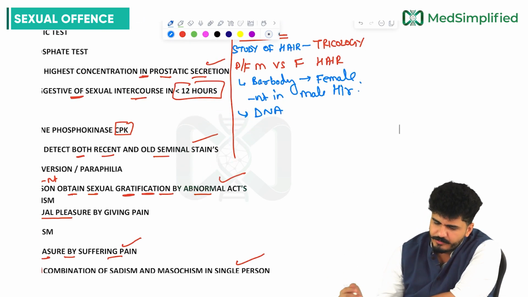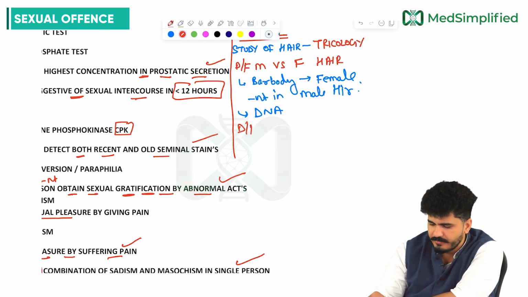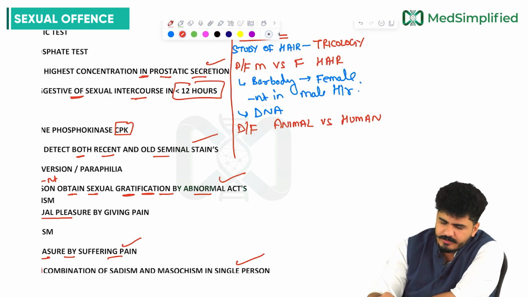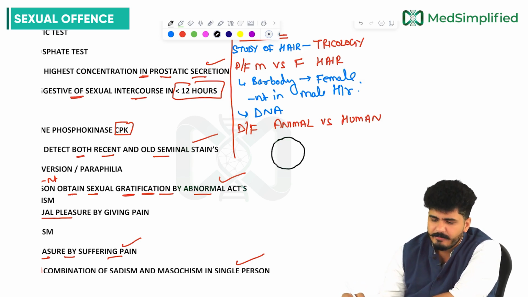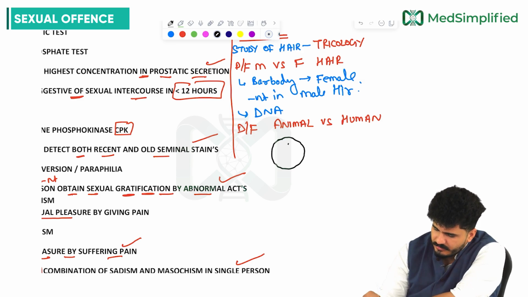Now, how will you come to know what the hair belongs to? The second differentiation is between animal versus human. Now, sir, if I draw two hairs like this, animal hair, you will see a bigger medulla.